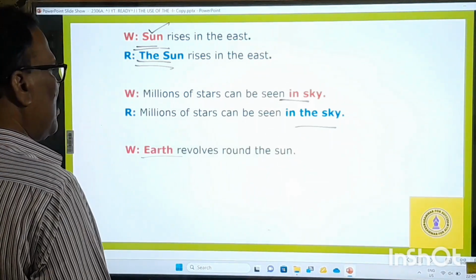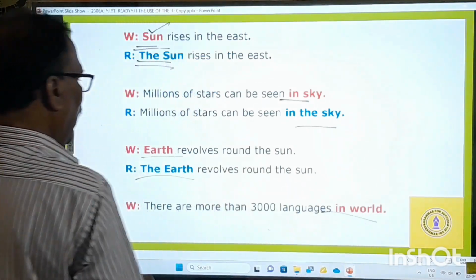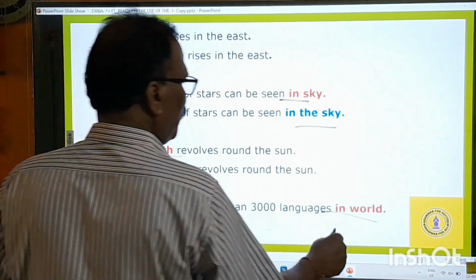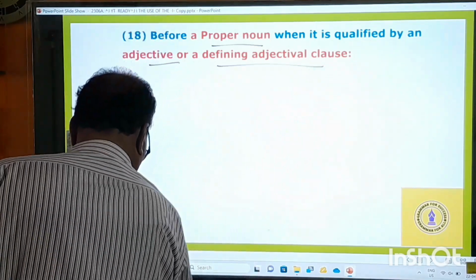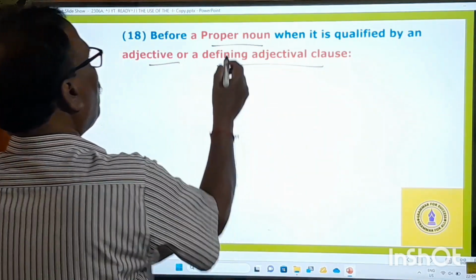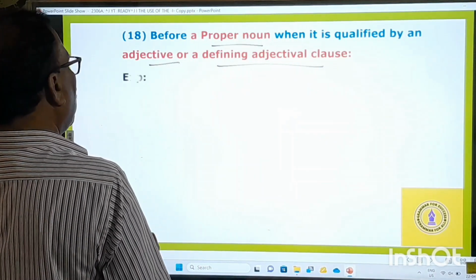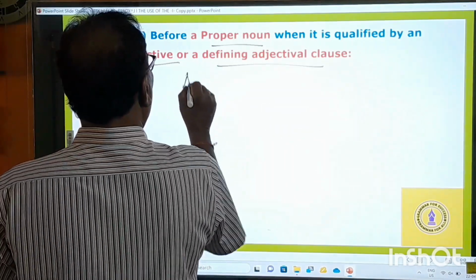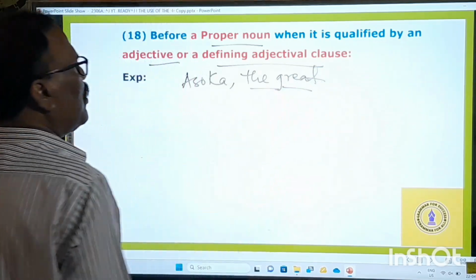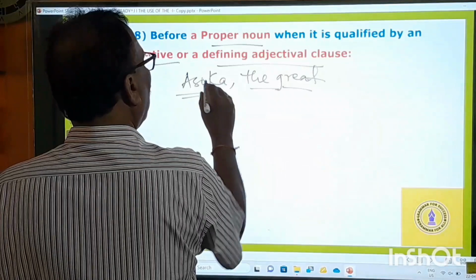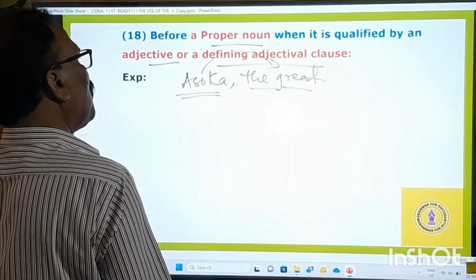The Earth revolves around the sun. There are more than 3,000 languages in the world. Before a proper noun, when it's qualified by an adjective or a defining adjective or clause, we must use "the." For example, Ashoka the Great. Here, you are describing, qualifying. We have to say "the Ashoka the Great."